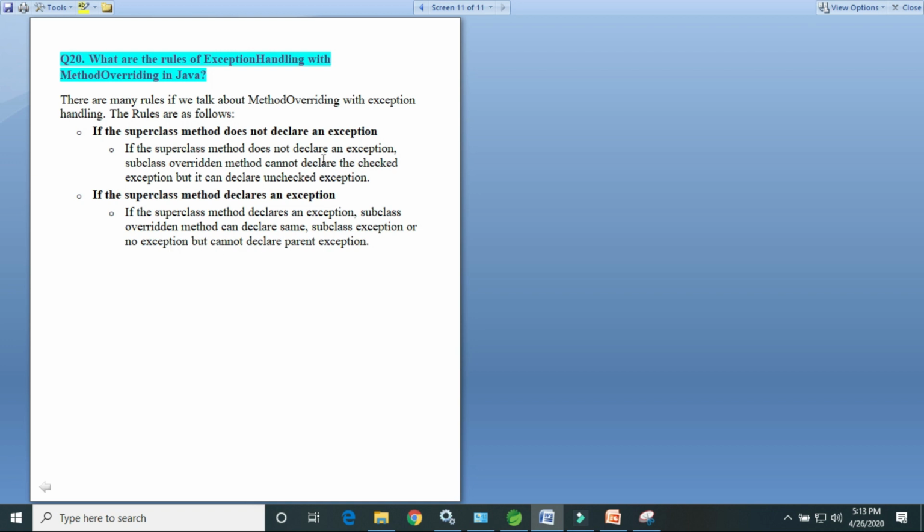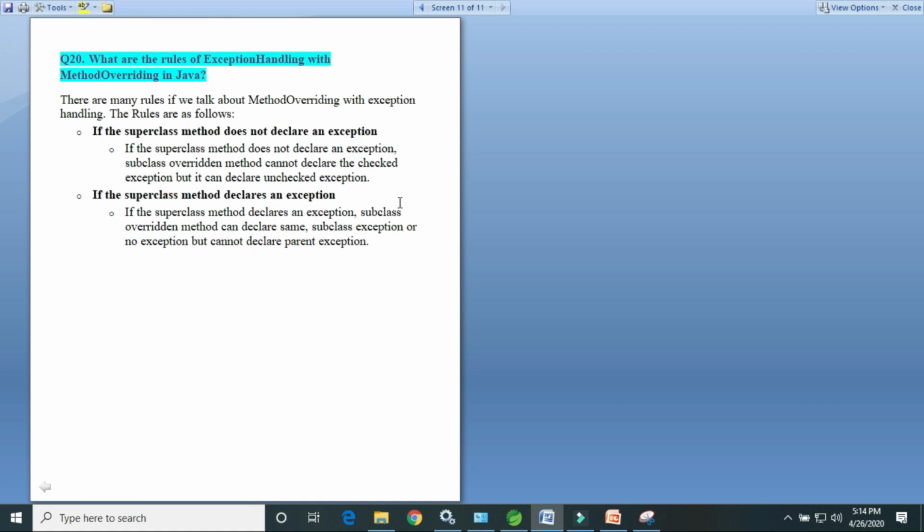But suppose in the parent class there is a NullPointerException; in the overridden method we cannot declare a new unrelated exception because that method is not throwing it. So we can declare no exception, but cannot declare the parent exception.